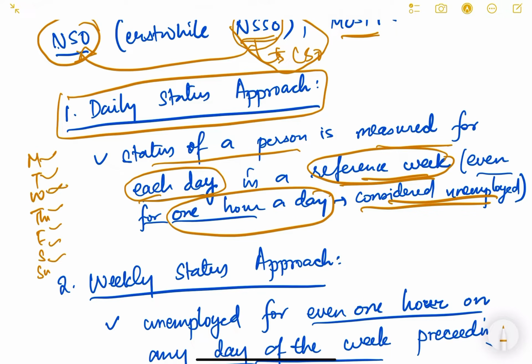For example, on Wednesday he did not have any meaningful work, any work, for say 2 hours. For those 2 hours he was not getting paid, he was not having any work, so he is considered to be unemployed for that particular day. So that is the daily status approach.